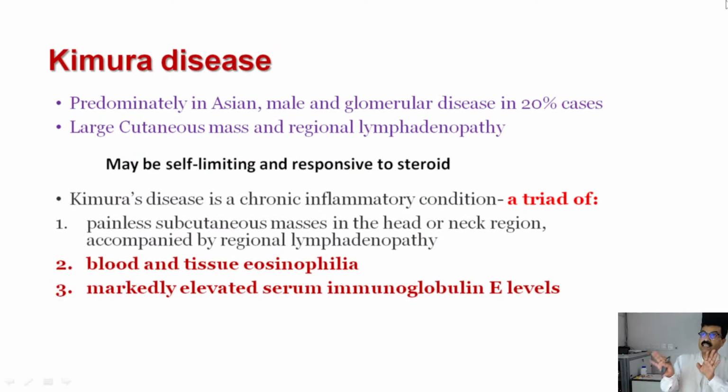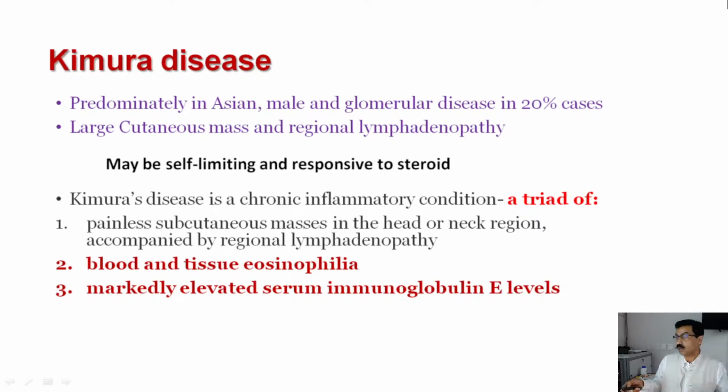Kimura disease is again very common, usually associated with regional lymphadenopathy and cutaneous mass, and the self-limiting course and response to steroid go in favor. But again, a very odd point is that blood and tissue eosinophilia was not there. Eosinophilia was never noted, and markedly elevated serum immunoglobulin E levels, which are usually seen, have not been reported.